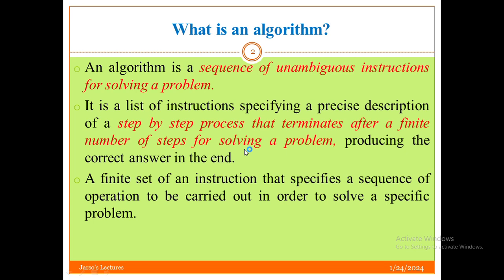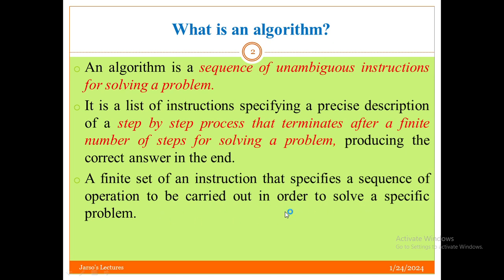One of the basic characteristics, the basic properties of an algorithm, is finiteness. After a finite number of steps, after a finite number of activities, it can be finalized, producing the correct answer at the end. A finite set of instructions that specify a sequence of operations to be carried out in order to solve a specific problem is what you call an algorithm.